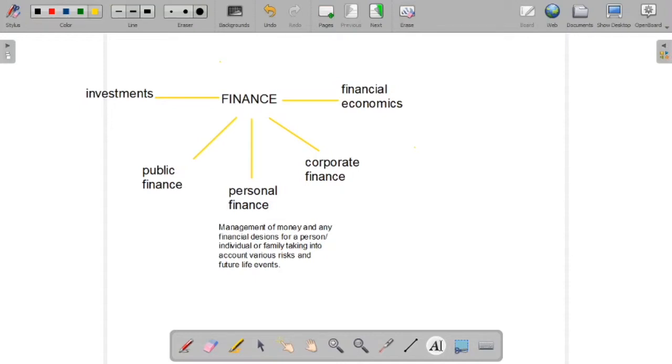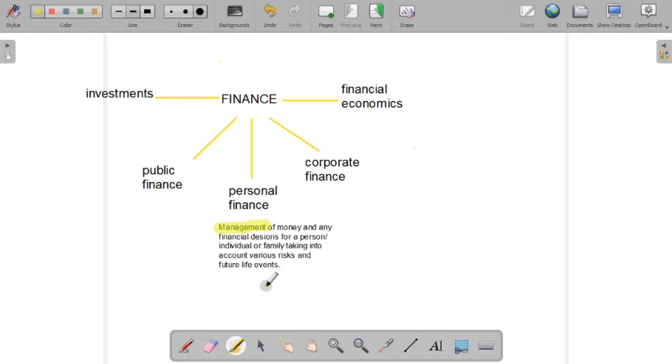What is personal finance? It is the management of money and any financial decision for a person, individual, or family, taking into account various risks and future life events. So, management of money. Let me just highlight that for you. Management means, like I said in the first slide, it's about planning, directing, controlling, monitoring. All these words come under management.